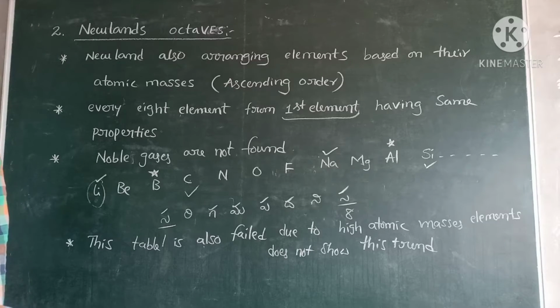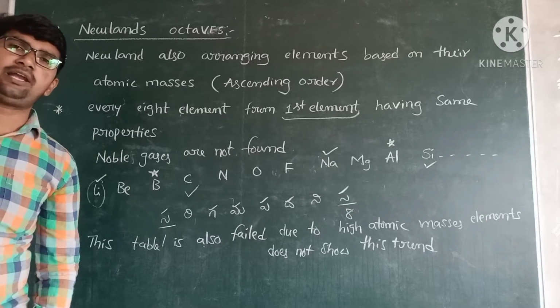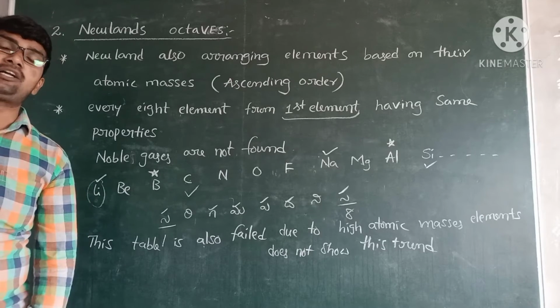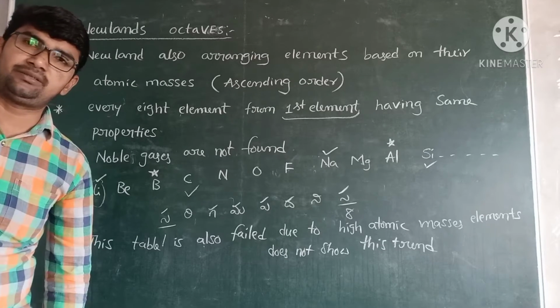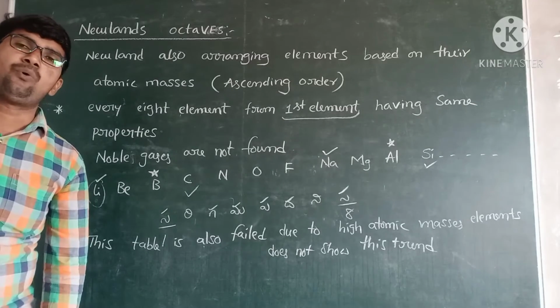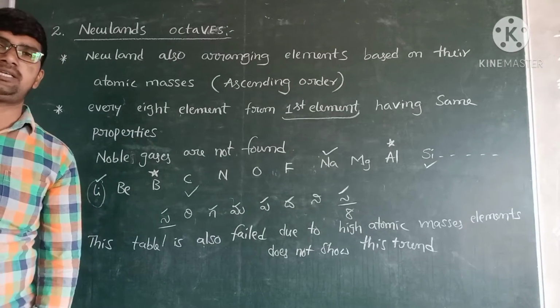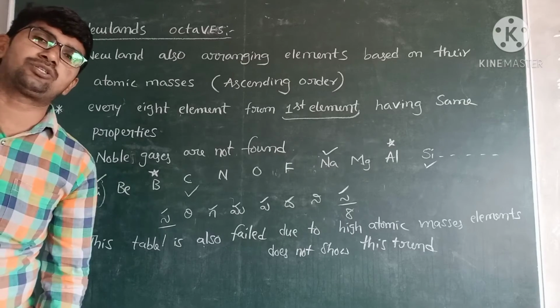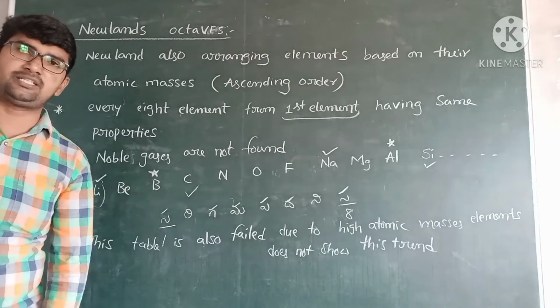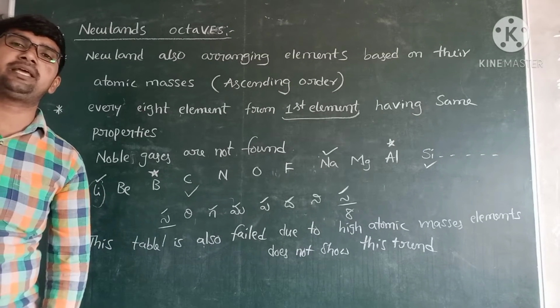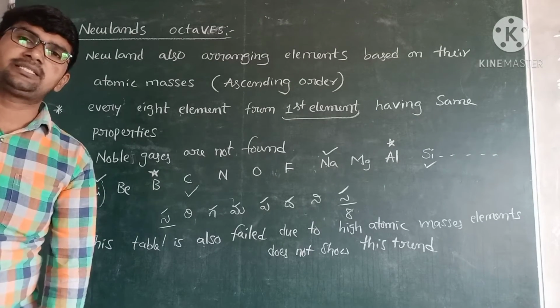What is the first table? Dobereiner's periodic table. What is the second table? Newlands' Octaves. In Dobereiner's table, all the elements are arranged based on their atomic masses. In Newlands' periodic table also, all the elements are arranged based on their atomic masses. What is the condition for Dobereiner's triads?